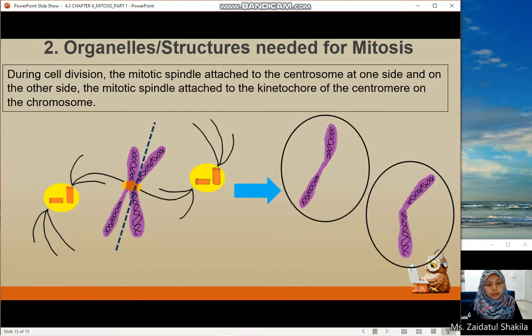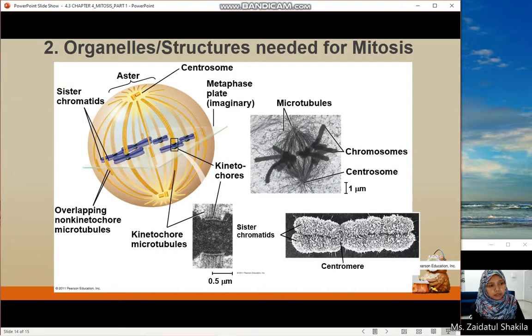Here is the schematic diagram of all the organelles or structures required during mitosis. Here is one chromosome containing two sister chromatids, and this one is the centrosome, each at opposite sides. One centrosome consists of two centrioles, and the extending array from the centrosome is the aster.